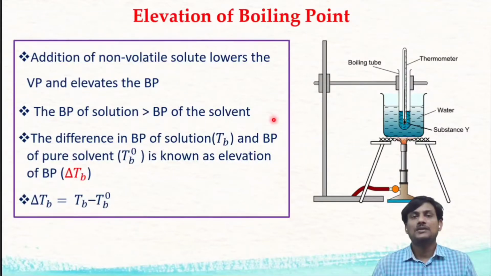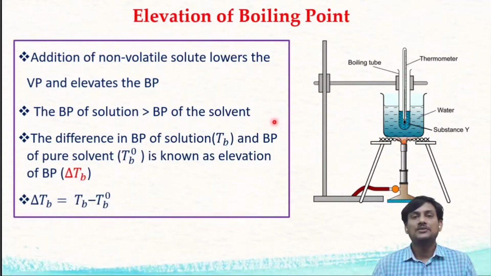In order to increase the vapor pressure of the solution to the level of atmospheric pressure, we have to heat the solution. We have to provide more heat to the solution when compared with the solvent. So the boiling point of the solution is higher than the boiling point of the pure solvent.